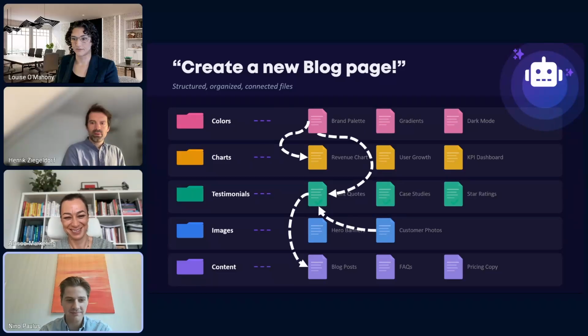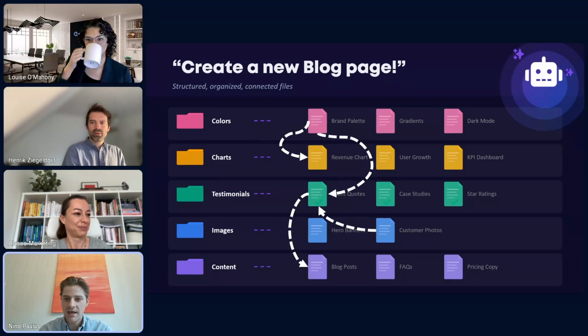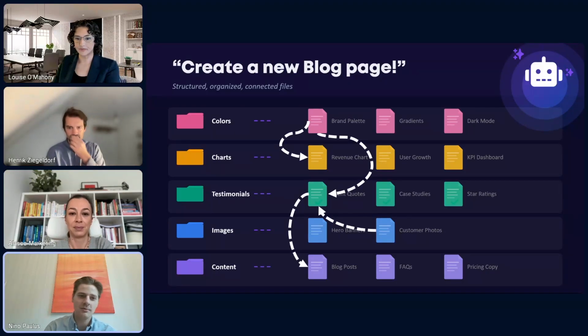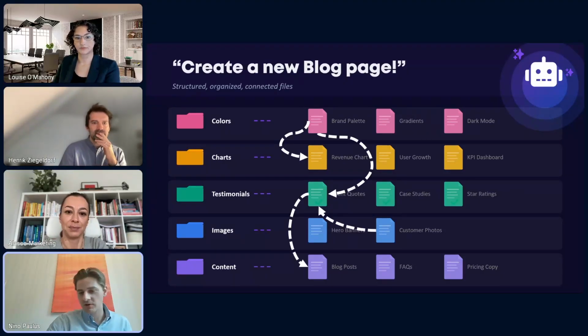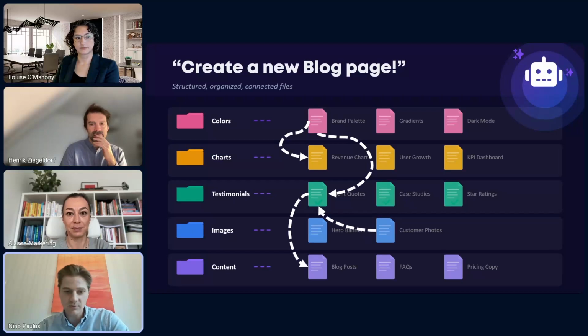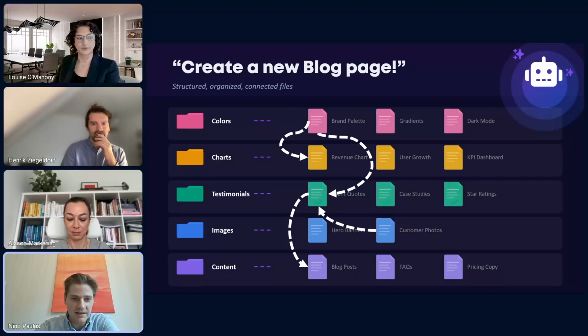We might give it some context, a screenshot of all the speakers. And this tool would start to build the entire website from scratch, just because it knows how websites are generally structured. And then we could start chatting and interacting with this page and say, okay, hey, we need a different color scheme. And then the agent might look, okay, colors, I have to look here. Then we have the brand palette. I might have to make changes here.